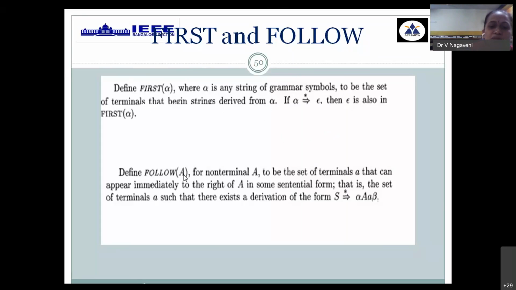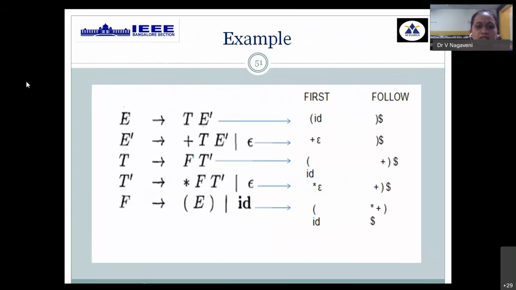Then follow of a variable. Again, we need to apply it for all the variables. It has to be the result of all terminals which come immediately to the right of that particular variable in some sentential form. So this again has three steps that have to be followed. Once you are thorough with identifying all the terminals for first and follow, and this result is ready, you are ready for top-down parsing table, predictive parsing table construction. For example, for this arithmetic expression grammar, I need to find first and follow for all these 5 variables. First is open bracket and ID. So we have that step, we have got this result.